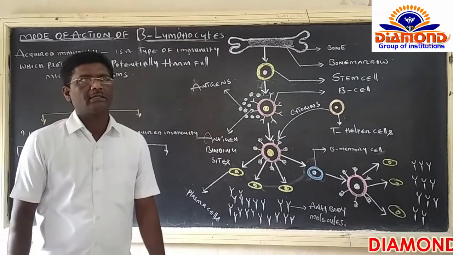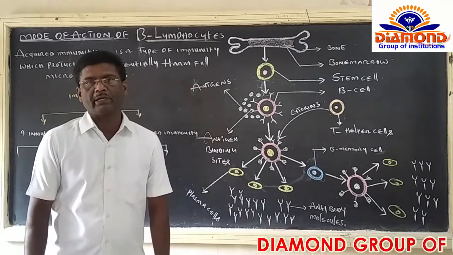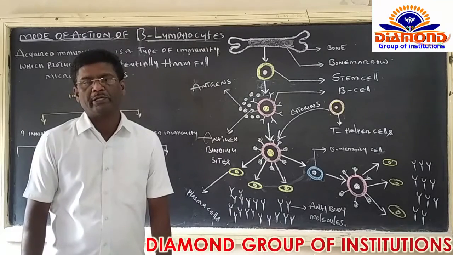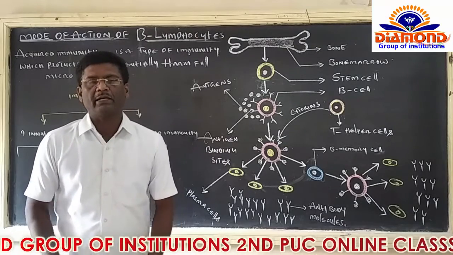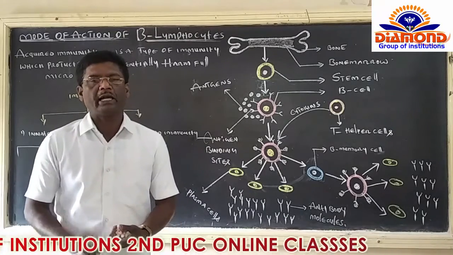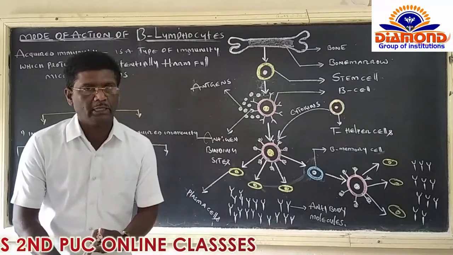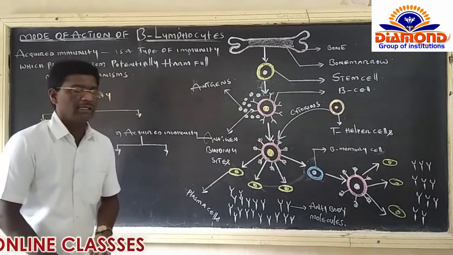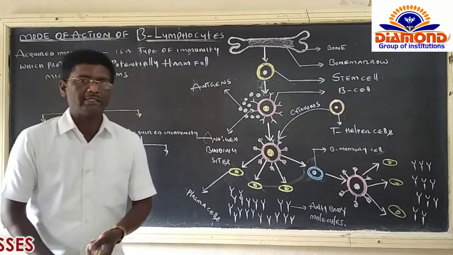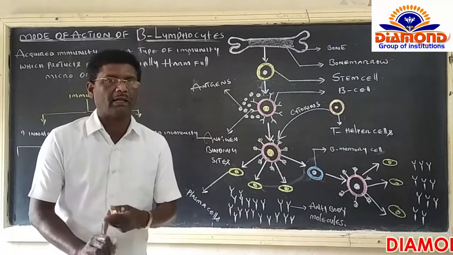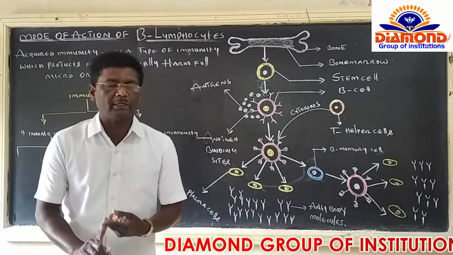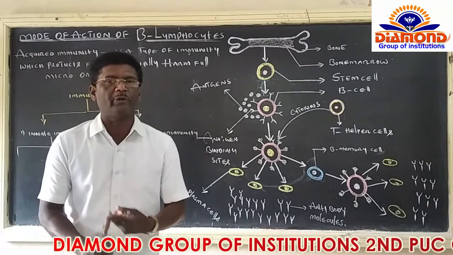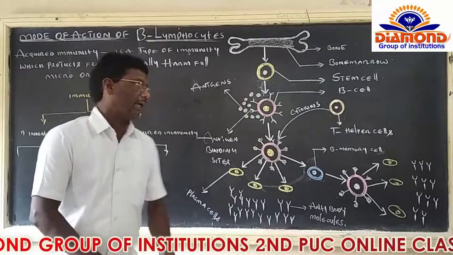Dear students, now I am explaining the topic immunity. In the previous class, I completed immunity and the classification of immunity. Now have a look here. Once again, I would like to simply recap the last class. In the last class, I explained immunity and the types of immunity. Once again, have a look here.